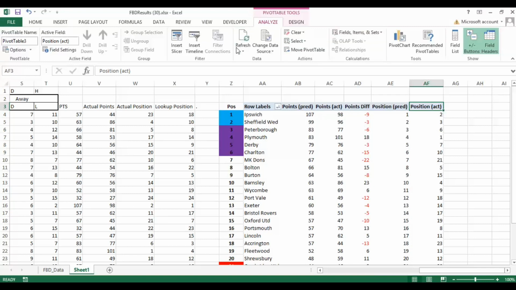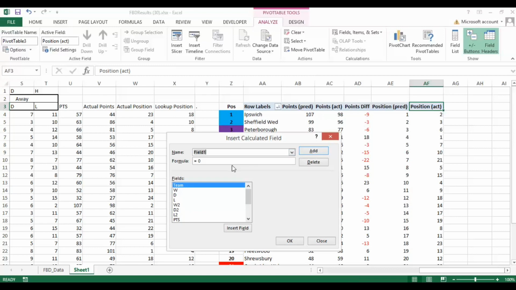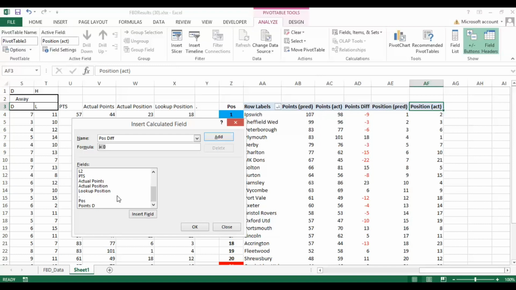So again, if we go to pivot table analysis or analyze and then calculate field, we can put in here pos diff, and what we want to do is calculate the lookup position and then minus actual position.